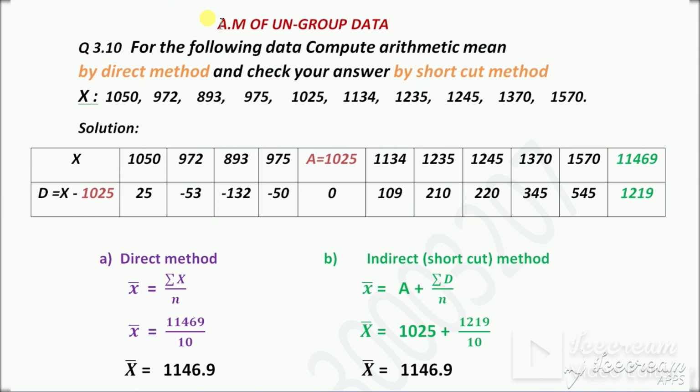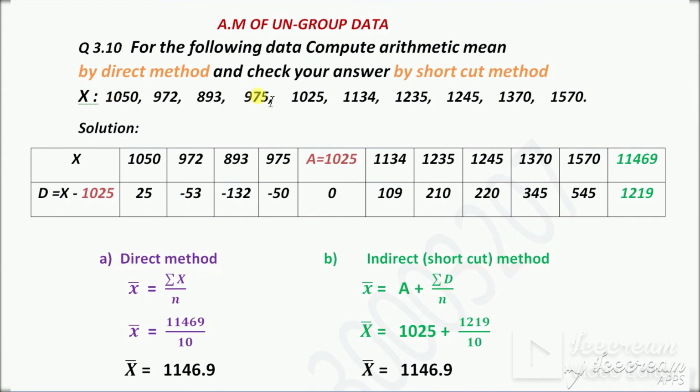This is another question of ungrouped data. Find the arithmetic mean by using ungrouped data. The question is, for the following data, compute the arithmetic mean by direct method and check your answer by shortcut method. X, assume these values. These are different values of x. This is given in the question.